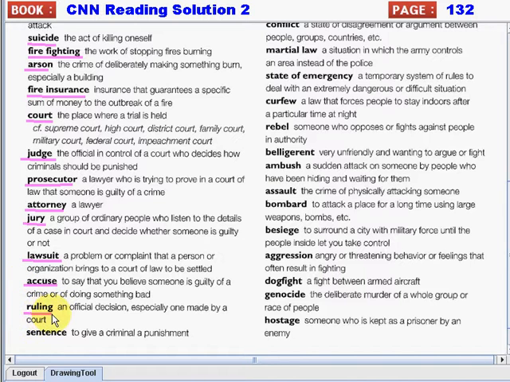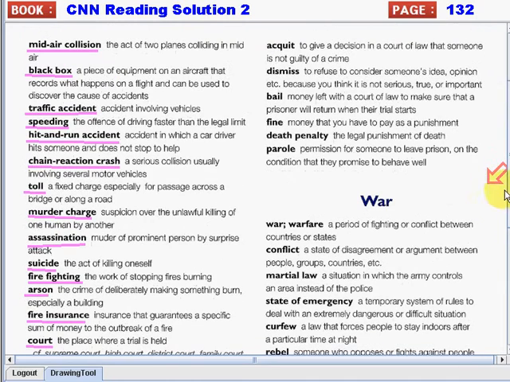Next we have ruling. Again, ruling. It's an official decision, especially one made by a court. And we have sentence. So it gives a criminal punishment. Next we have the word acquit. Again, acquit. So it means to give a decision in a court of law that someone is not guilty of a crime.